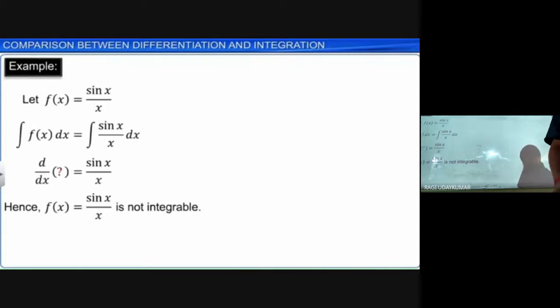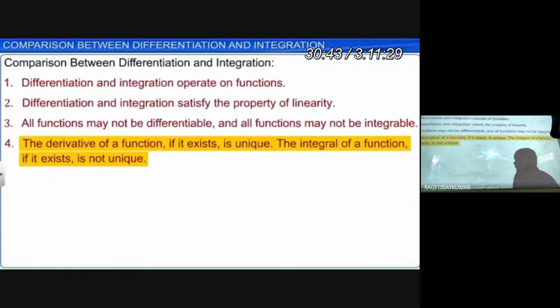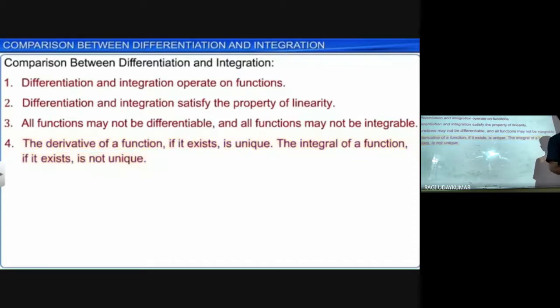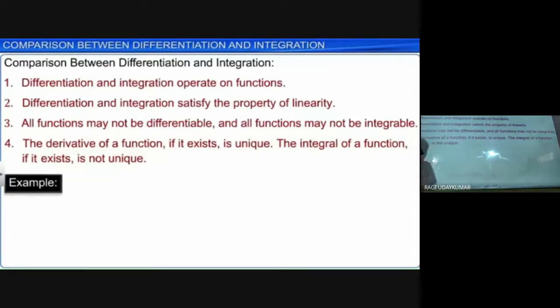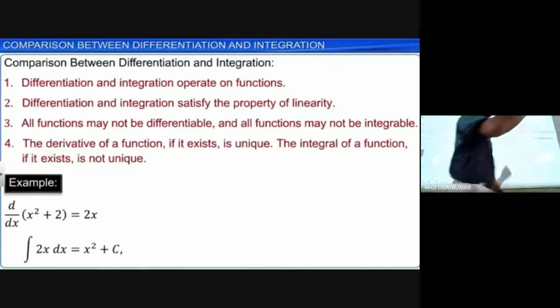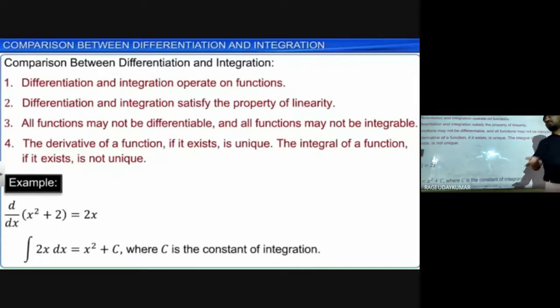The basic thing is: the derivative of a function, if it exists, is unique. In case the derivative exists, it will be only one. But the integral of a function, if it exists, is not unique, because a family of curves plus c will come. In integration plus c will come, in differentiation plus c will not come. d by dx of x square is always 2x, but the integration of 2x can be plus 2, plus 5, or even plus 2021. So that is a different function you are going to get.